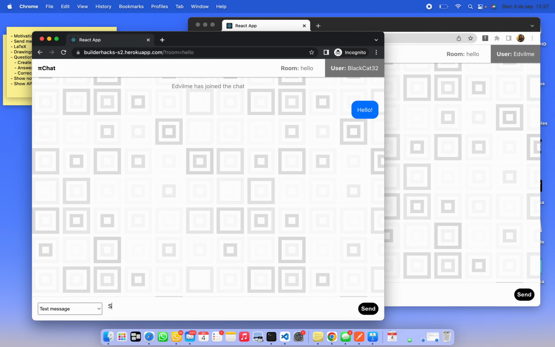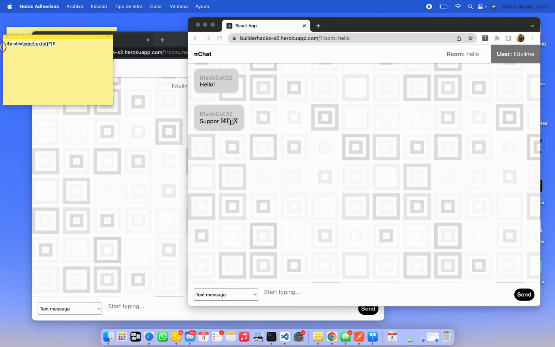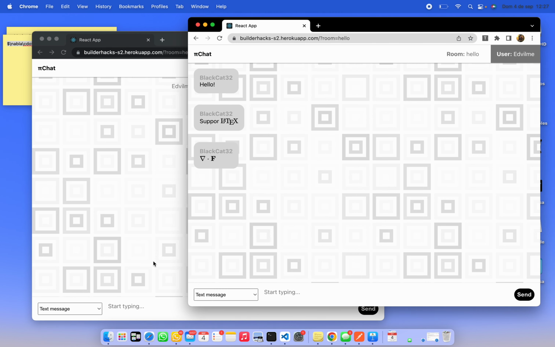Likewise, the system also supports LaTeX for inputting math expressions that render nicely on the chat, and one can input all kinds of different math expressions, like so.